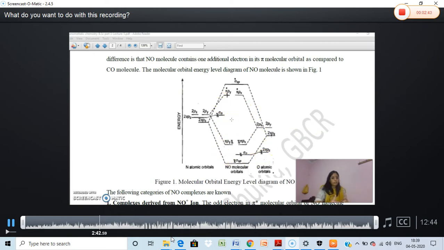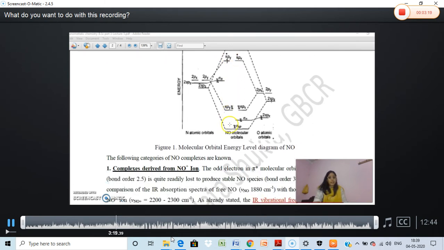In this lecture, I want to explain the main difference between NO and CO. In the diagram which we showed in our last lecture also, you have seen that there was no electron present in the antibonding pi star orbital of the CO. But in the case of NO, there is one electron in pi star py. There is one electron present in the antibonding orbital of the NO. Due to this, the bond order decreases, and there is a weakening of the bond between the N and O.